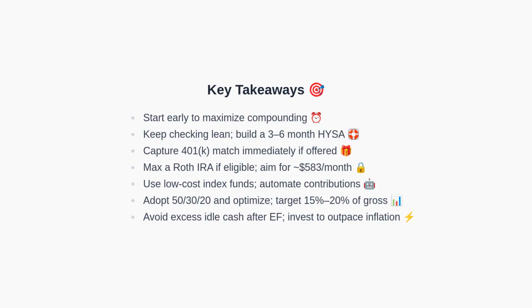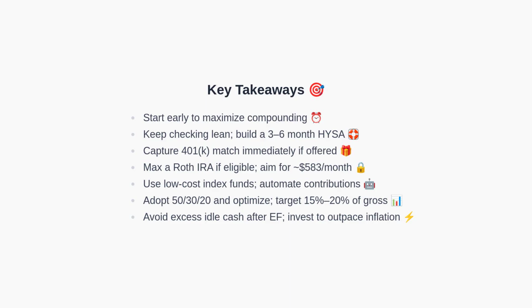Keep your checking account lean and maintain a 3 to 6 month emergency fund in a high-yield savings account. Capture an employer 401k match immediately if it is available. If eligible, work toward maxing your Roth IRA, contributing approximately $583 per month. Use low-cost index funds and automate contributions for consistency.